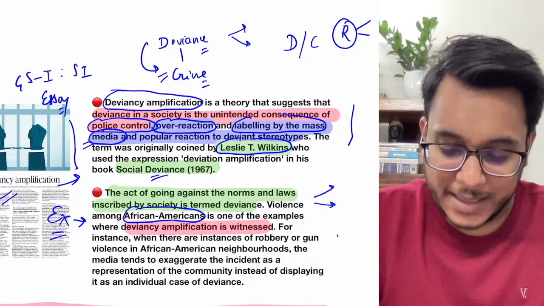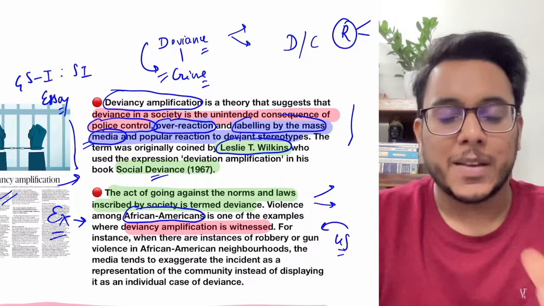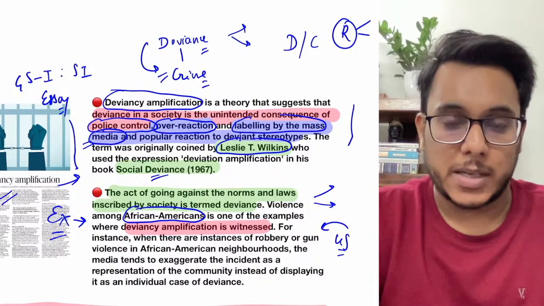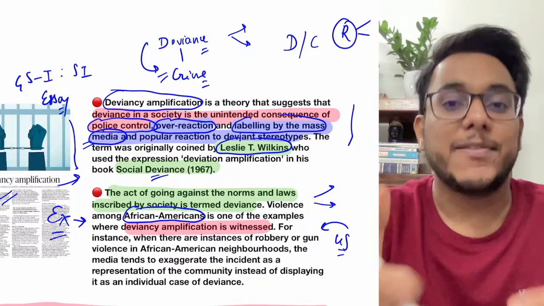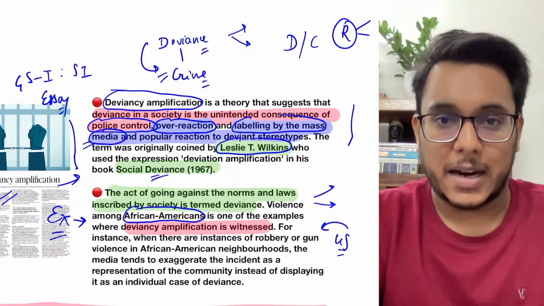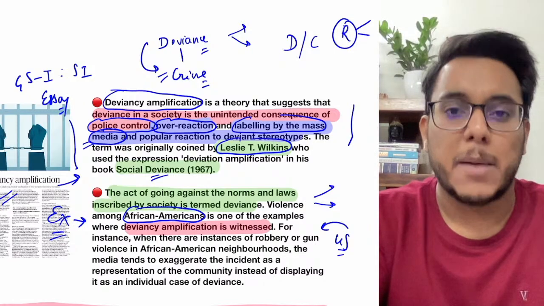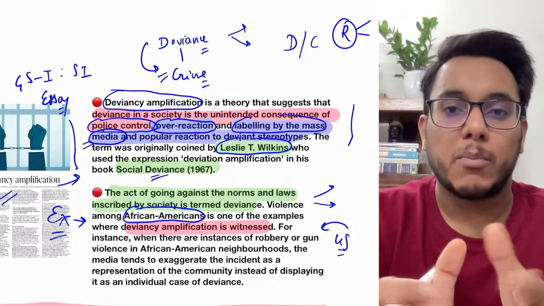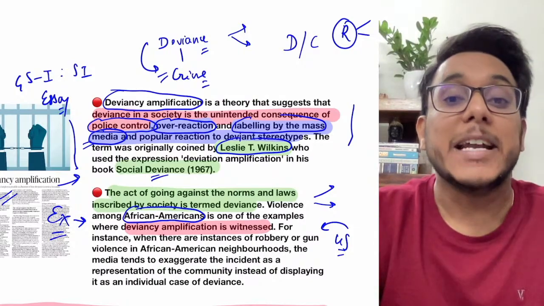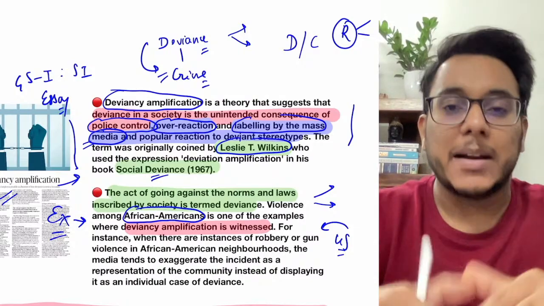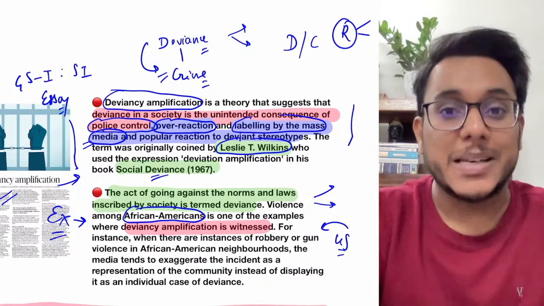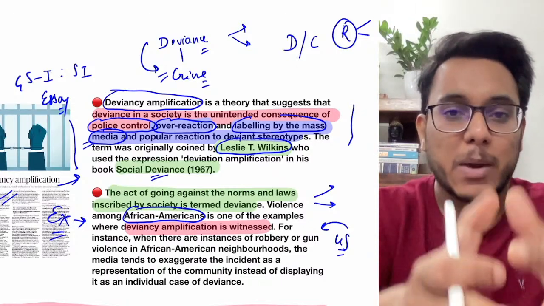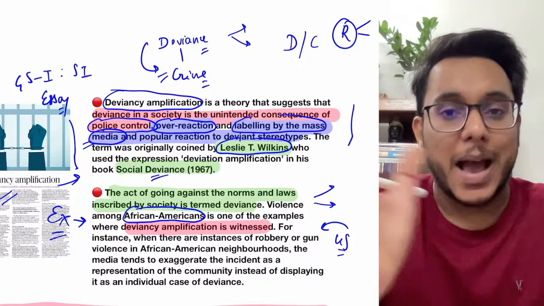At the same time within the USA, in the white neighborhoods, if a white person has committed a crime, even a mass shooting, the media will say that no, it is not the problem of the entire group, it is an individual problem. So deviancy amplification happens among African Americans because the entire group has been labeled in one particular way.